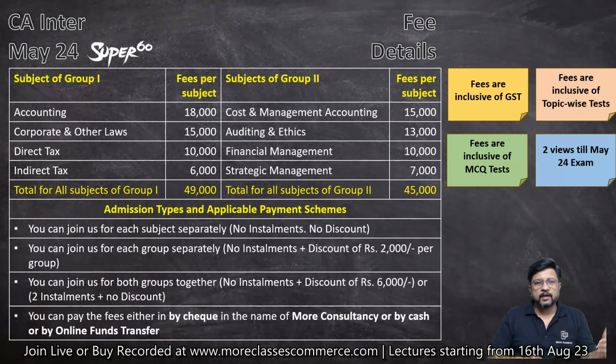So it is 49,000 minus 2,000, that goes to 47,000 if you join only first group without joining second group. On the other hand, the fees would be 43,000 for second group if you join only for second group and not for first group.